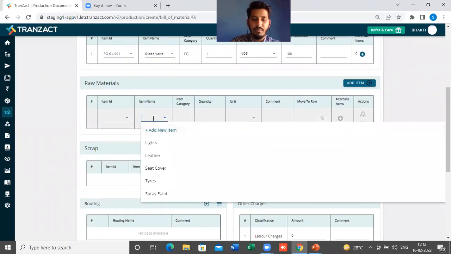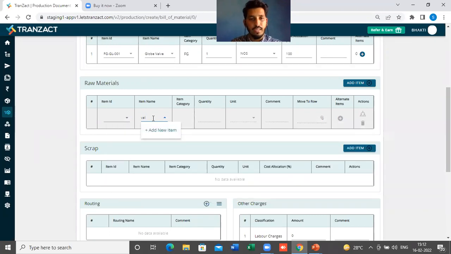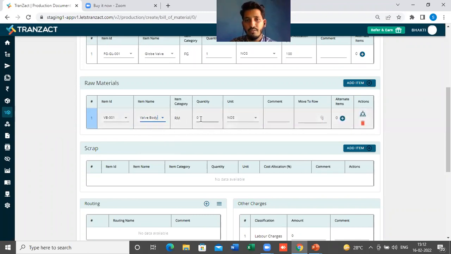So for example, let me add 3 to 4 raw materials here, and I will create or save this bill of material in the system. So let's say this wall body. I'm adding a new item which is wall body here. Here I have to give the quantity. Quantity will be dynamic every time, so I have to put the quantity while creating the BOM. I can select or add a new item from this option.